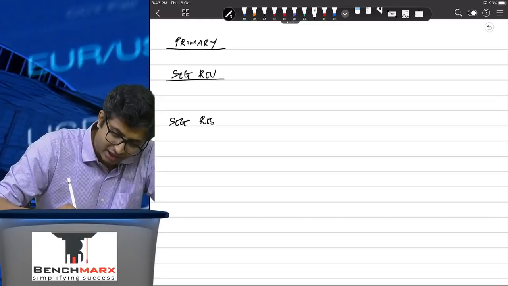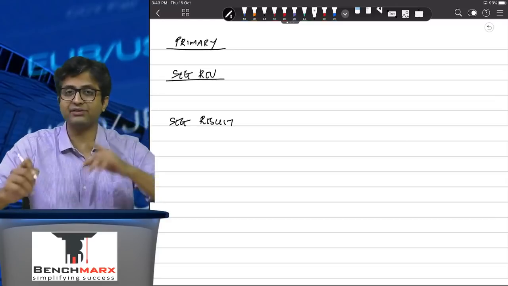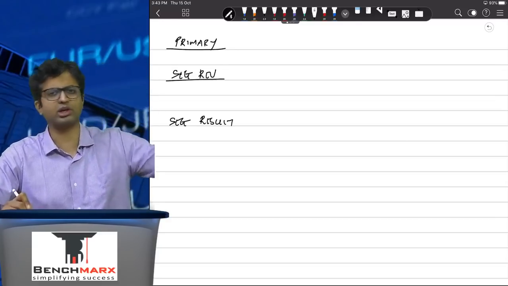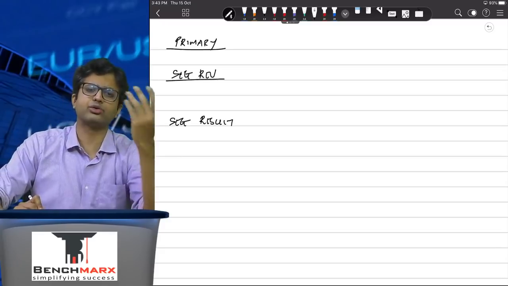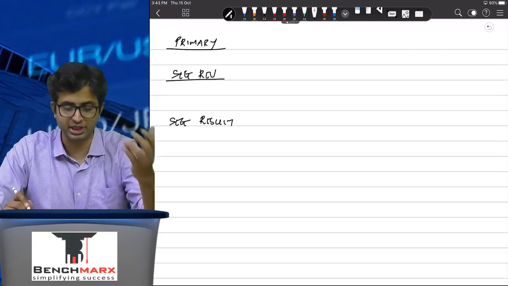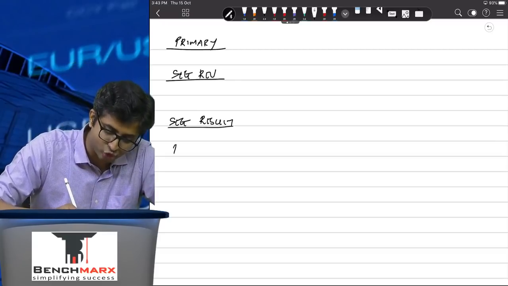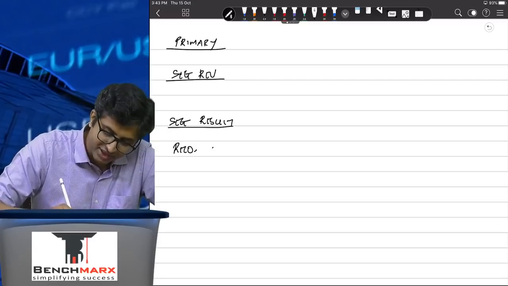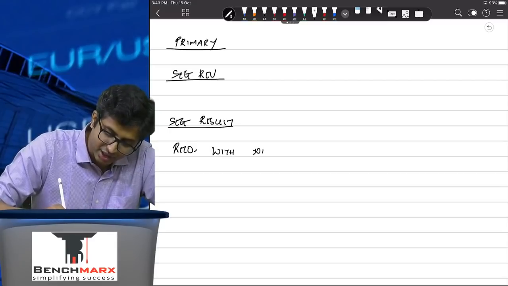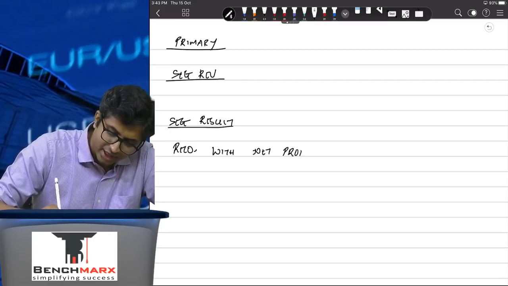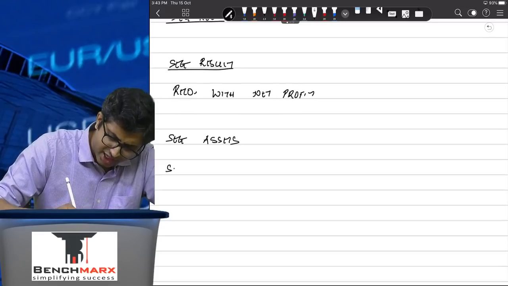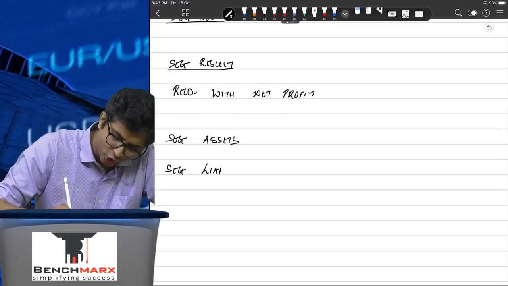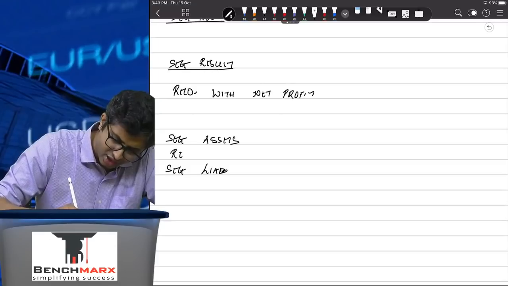Achha, but when I take the total of the segment result, it will not tally with the total net profit appearing in my P&L because of some unallocable items and some non-operating items, and as a result, I will have to show a reconciliation of the segment result with the net profit of the company. Then you have to similarly show segment assets along with their reconciliation, and segment liabilities also along with their reconciliation.